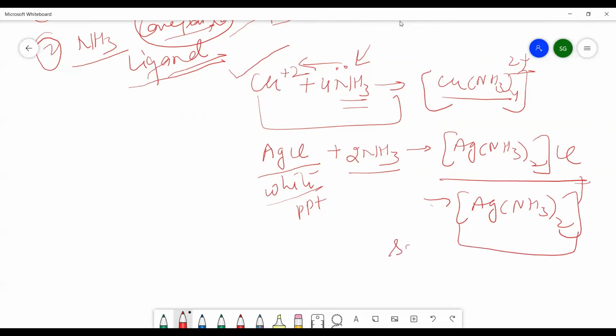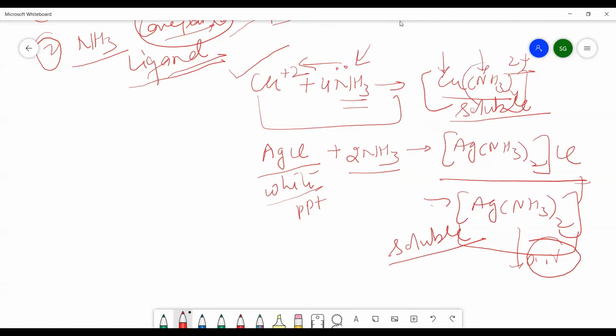Now this is soluble. Whenever there is a formation of the complex, that means there is solubility. Copper इसके अंदर soluble हो गया, copper का कोई भी compound है वो इसमें soluble हो गया है. So these are called coordination compounds, जो आप chapter 9 में पढ़ेंगे part 1 में. Now here you can see the ammonia acts as a ligand and copper acts as the central metal ion, and this is the coordination sphere.